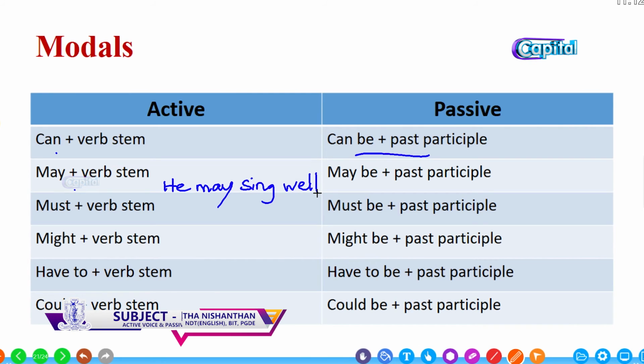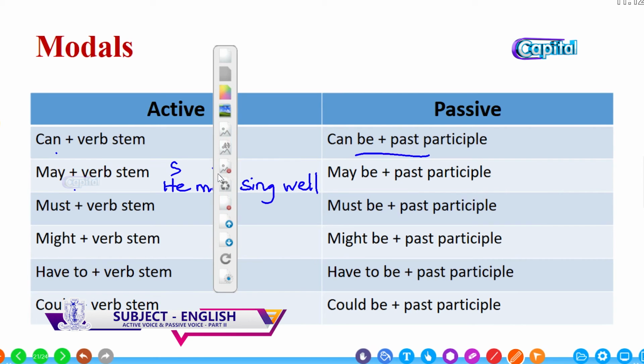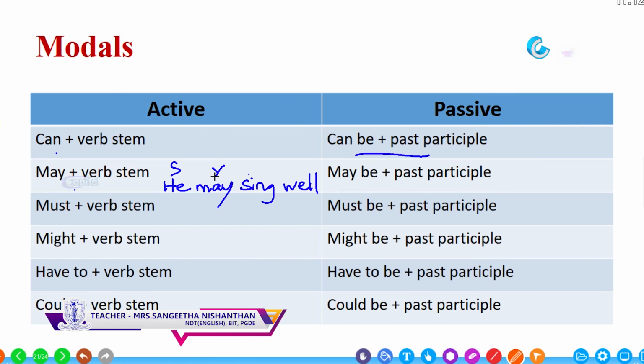Who? He, so this is the subject. What may he do? May sing. This is the verb, may sing. May plus verb stem. What may he sing? The object is not given here, but we can assume that it may be songs. So the object here we can use is songs. So bring the object to the beginning, songs.